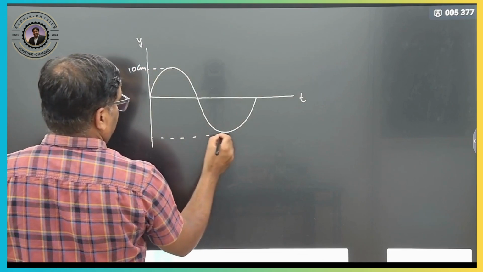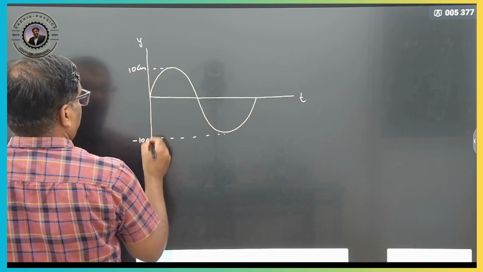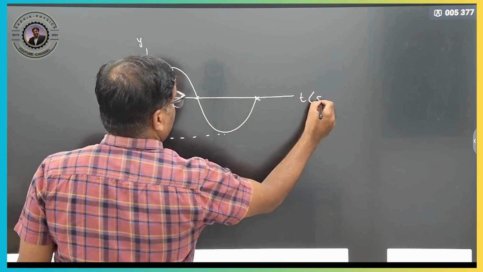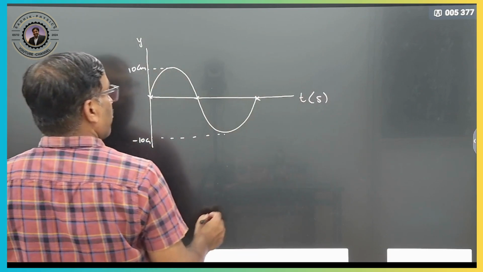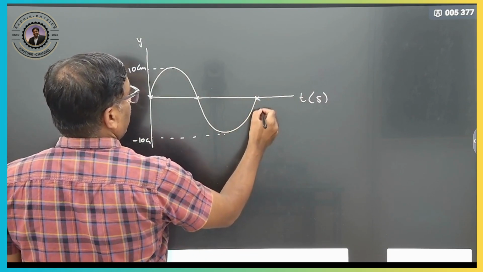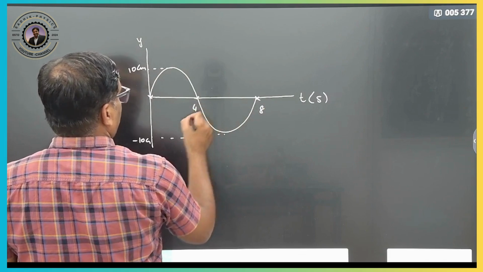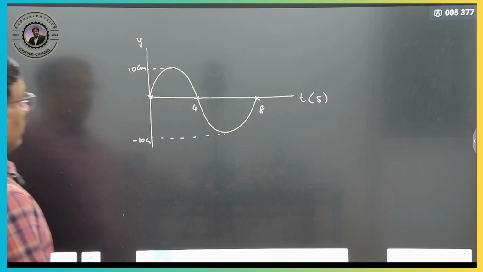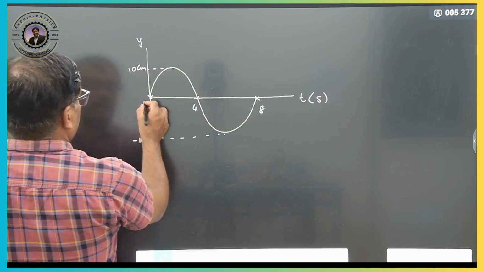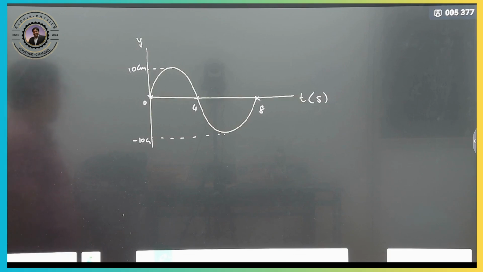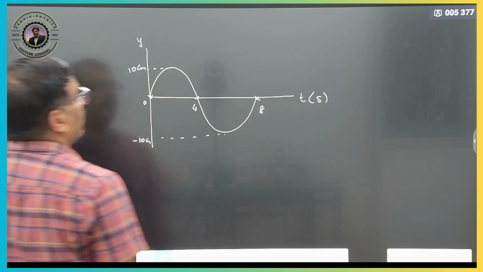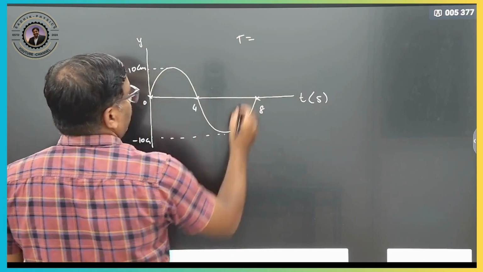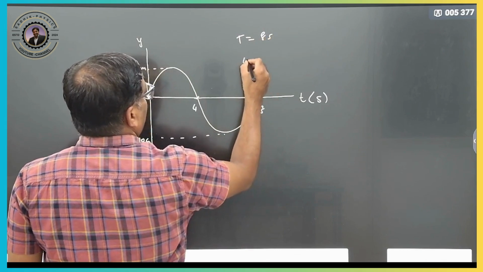So, this side it will be the minus 10 centimeter, no. So, this is it, right. So, this is here in seconds, no. So, therefore, here it will be 8 seconds, here it will be 4, right. So, like this, this is 0. Now, we want to calculate what is the time period now. So, time period for one complete oscillation, no, time period is how much now? Therefore, 8 seconds.